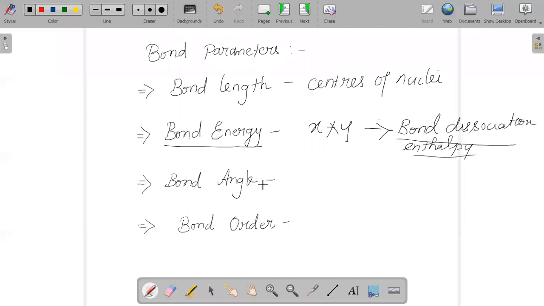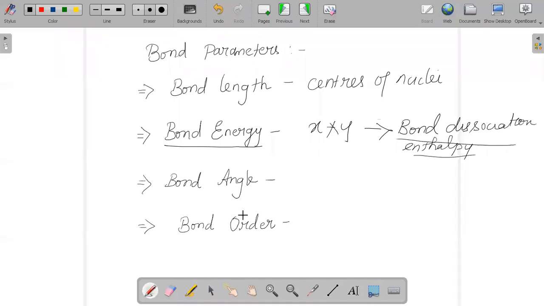The next parameter is bond angle. This is simple: it is the angle between the lines which represent the direction of the bonds.